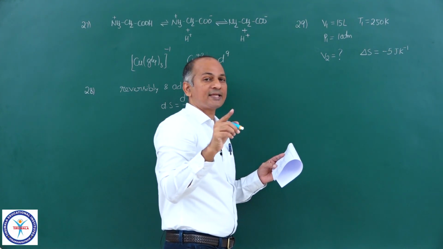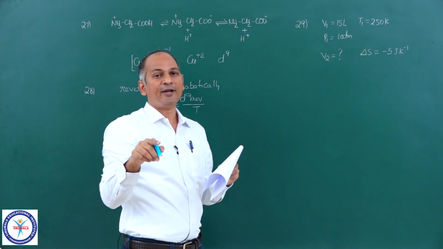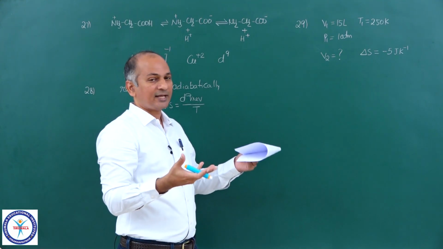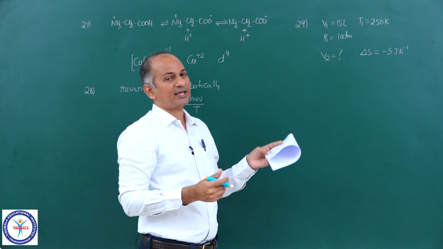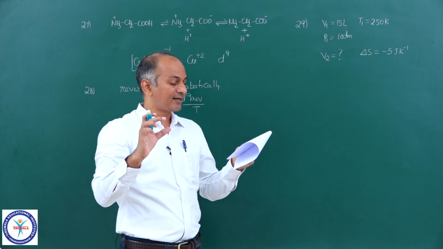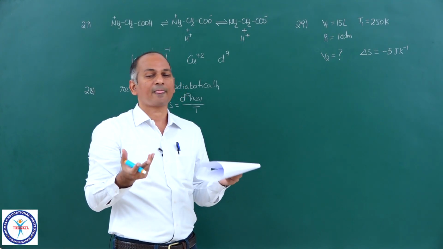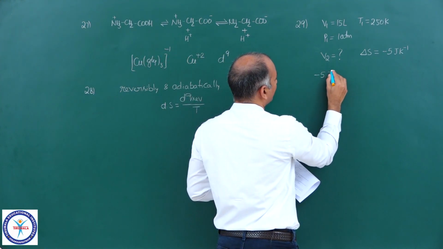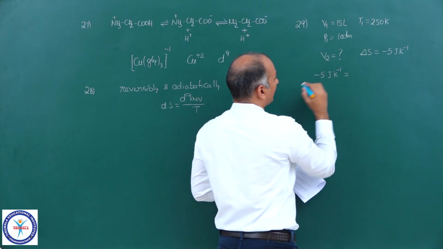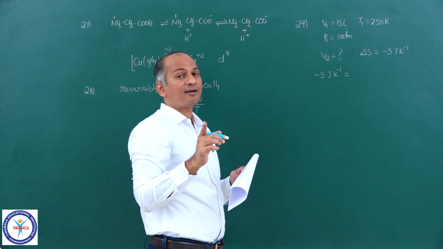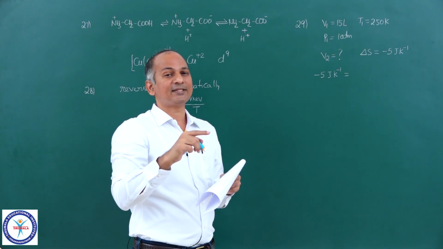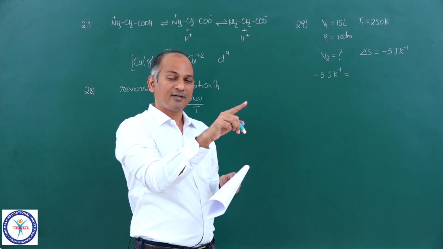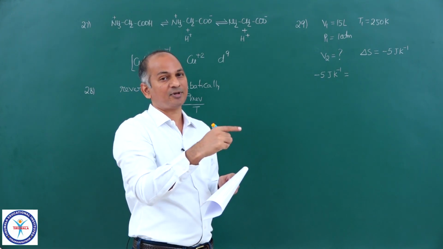Delta S is S final minus S initial. And you are reducing the entropy. So final entropy is lesser than the initial entropy. That is logical because we are compressing the gas. When you compress the gas at constant temperature, volume will decrease. So delta S will be minus 5. So the expression will be minus 5 joule per Kelvin is equal to delta S is equal to NR ln V final upon V initial plus NCV ln T2 upon T1, final temperature upon initial temperature.